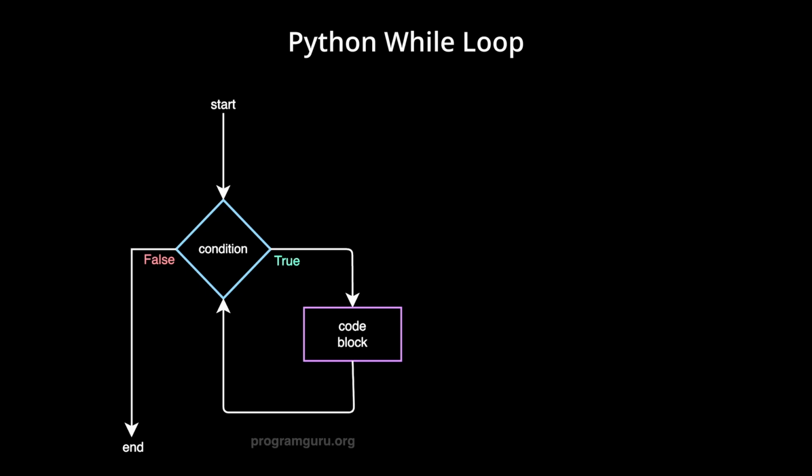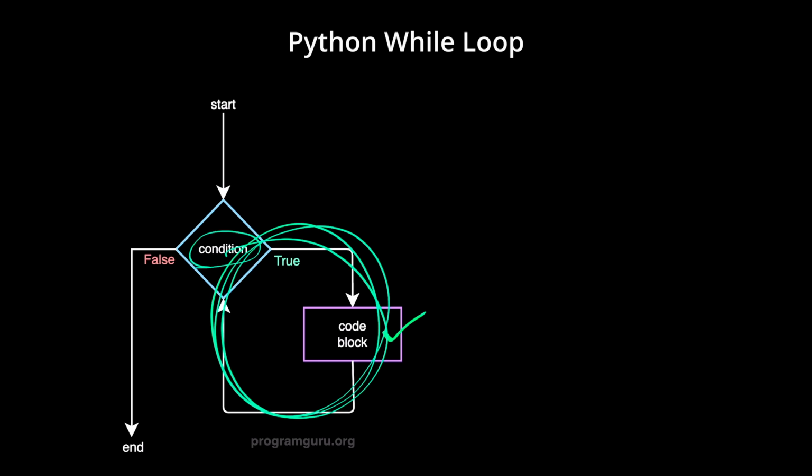Python while loop. A while loop is a control flow statement that allows code to be executed repeatedly in a loop based on a given Boolean condition. The loop runs as long as the condition evaluates to true. If the condition is false, then the loop breaks.